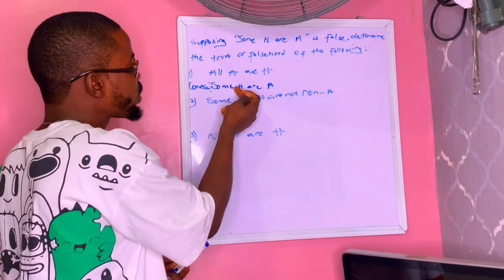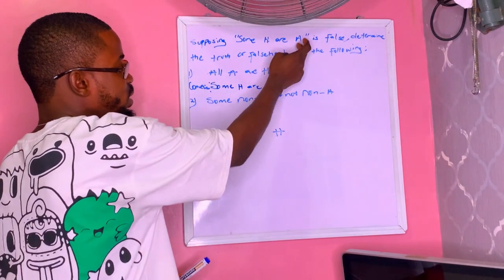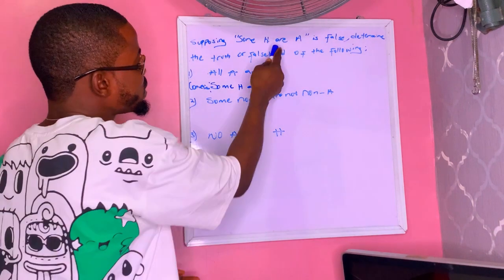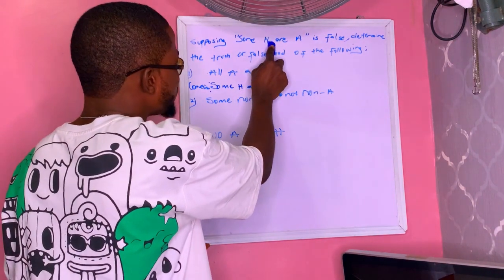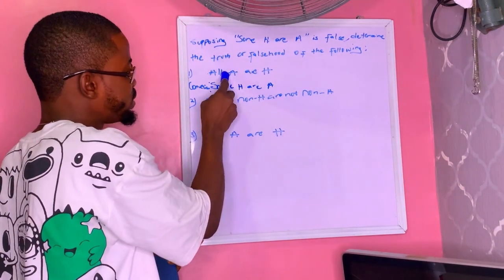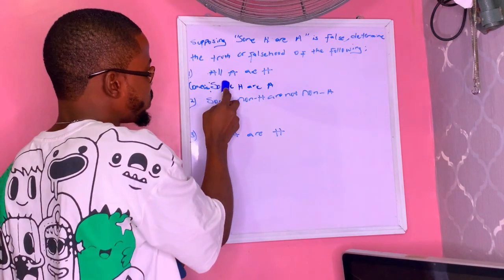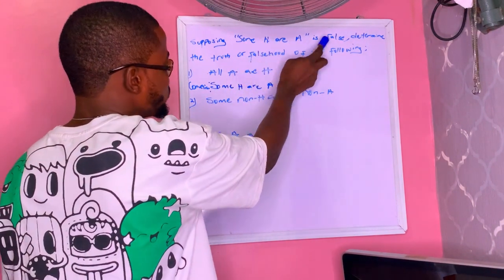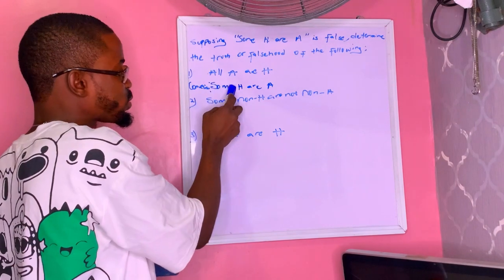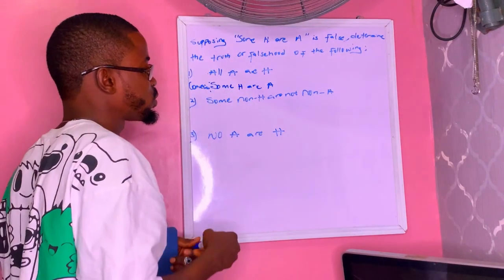Conversion. Since we have already gotten the same subject term and the same predicate term for them, supposing this I proposition is false, determine the truth or falsehood of this one. Since this I is already known to be false, the conversion of this one also gives us an I proposition. So this one too is also false.